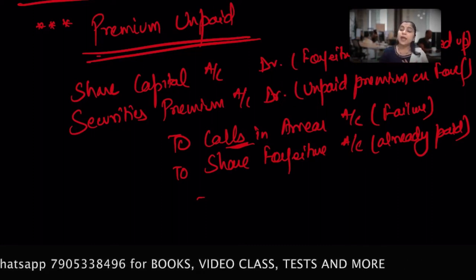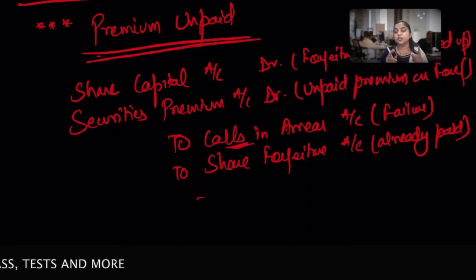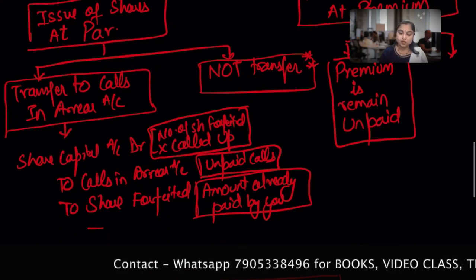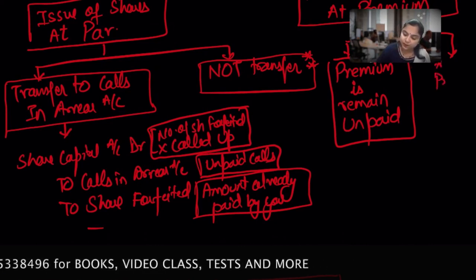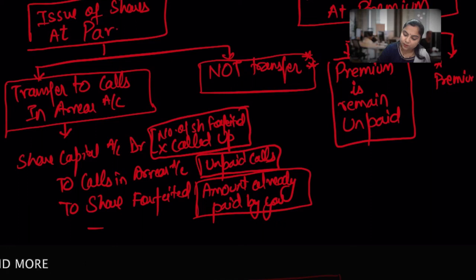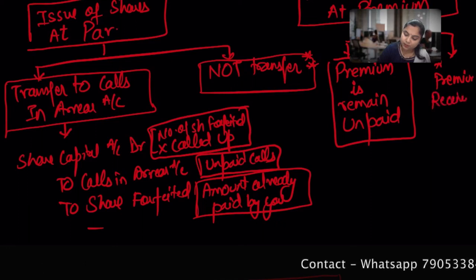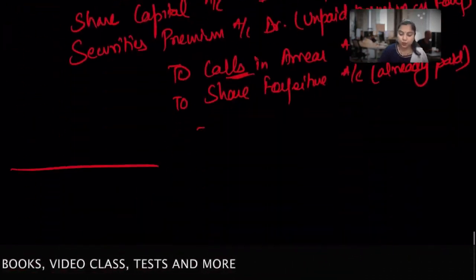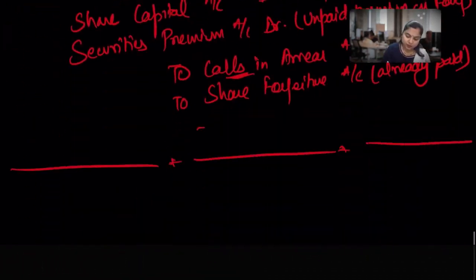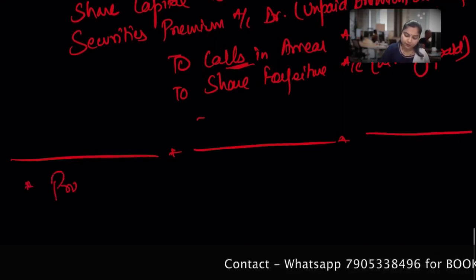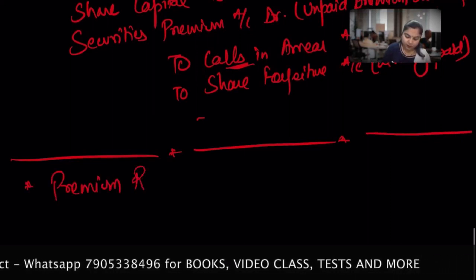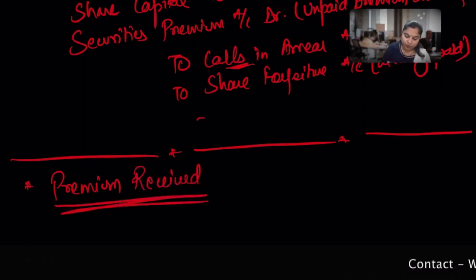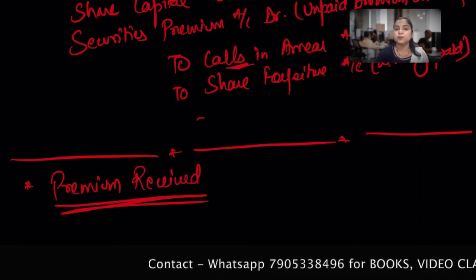So there might be another situation when the forfeited shares were issued at premium, and that premium money has already been received. So we have premium received. I'm marking it with 1 star. Premium received. So what will be the situation when the premium has already been received?